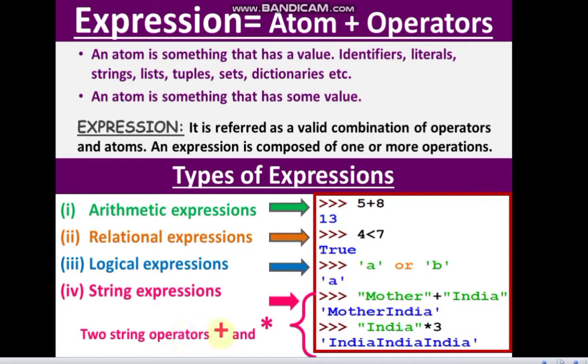Now string has two special operators with which we can work: plus and into. Plus concatenates values. I have shown it earlier in data type string, when I was explaining that plus just concatenates or joins the two strings without any space in between. And into, if you give any number, it replicates the string that many times. Like India into 3 you have given, so the string India will be replicated thrice in the output, as you can see. So these are the different types of expressions.